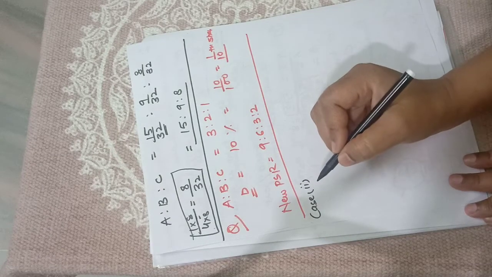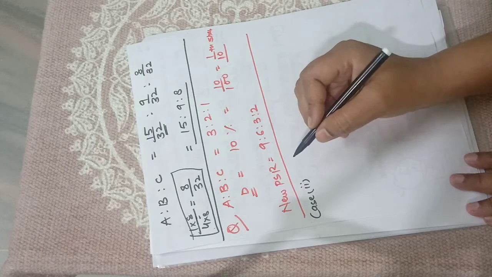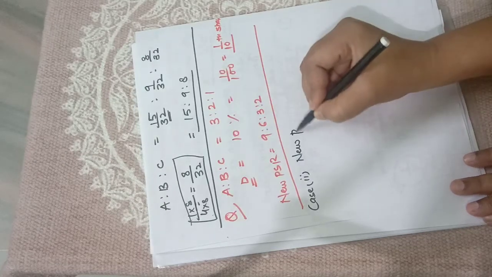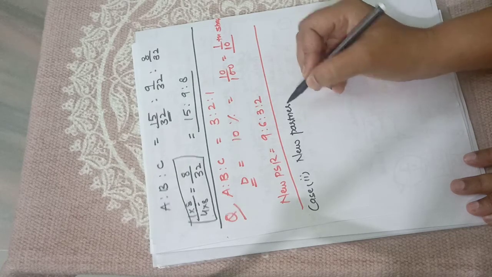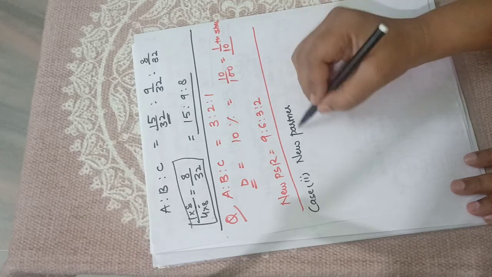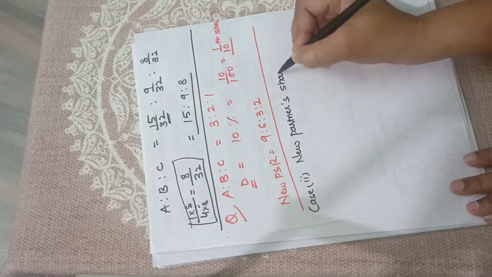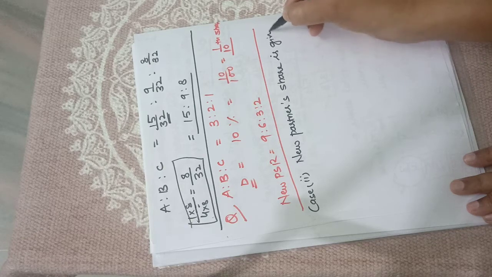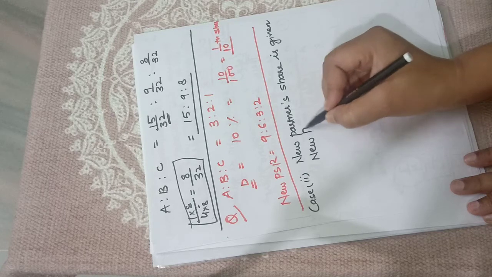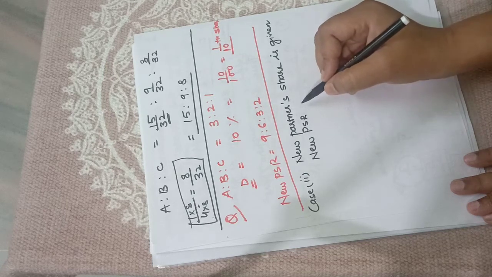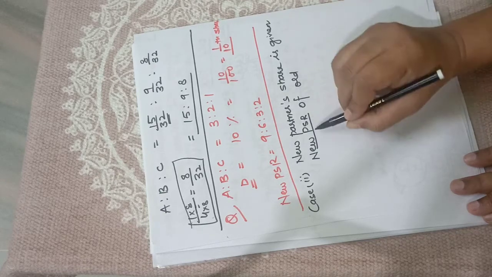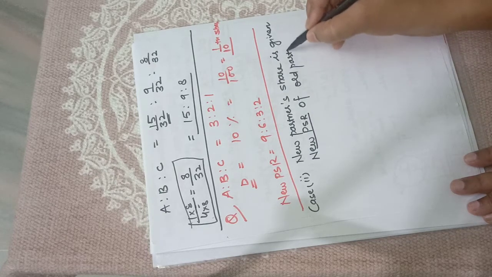Case second of the first one is when the share of the new partner is given, like it was given in the earlier question also, and the new PSR of old partners, not of the new partner, is given. Okay, this is case 2.